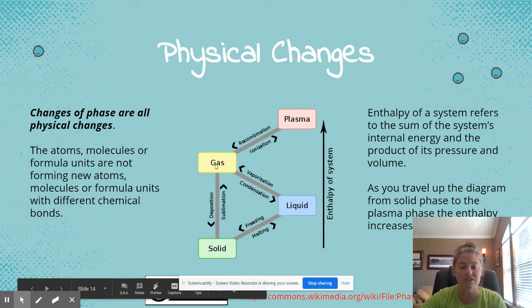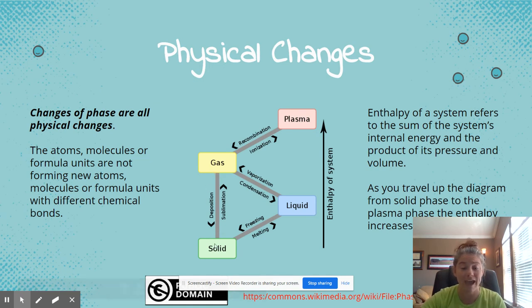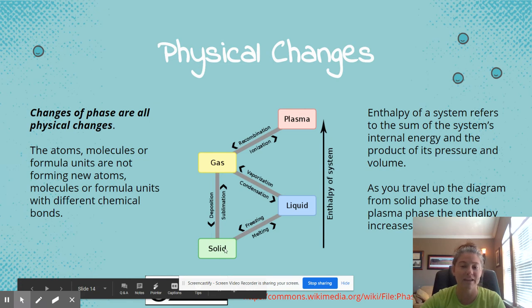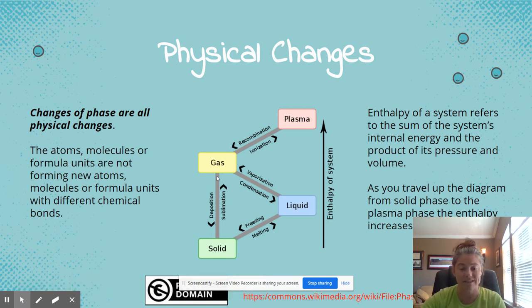And then solid straight to a gas would be sublimation. An example of deposition could be snow. I'm going straight from a gas to a solid. An example of sublimation would be CO2 or dry ice, a solid going straight to a gas.